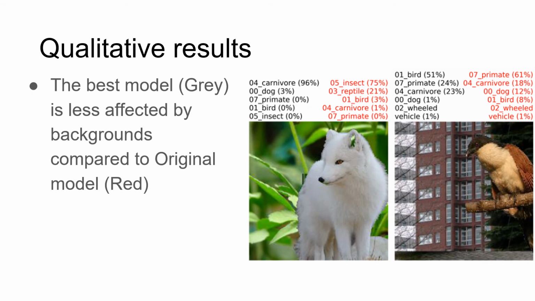Qualitatively, we show an example with a carnivore foreground but insect background. We find our model successfully predicts this image as carnivore and dog, while the original model predicts insect and reptile, which is clearly affected by backgrounds.